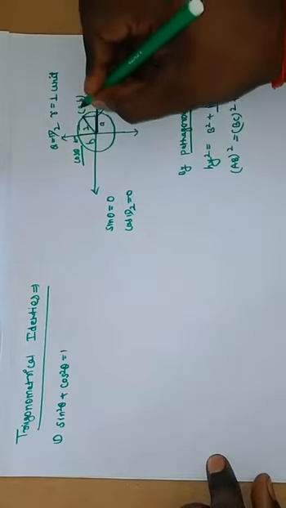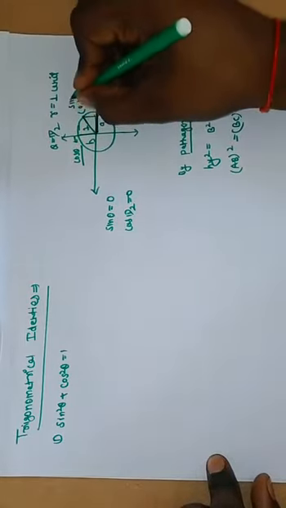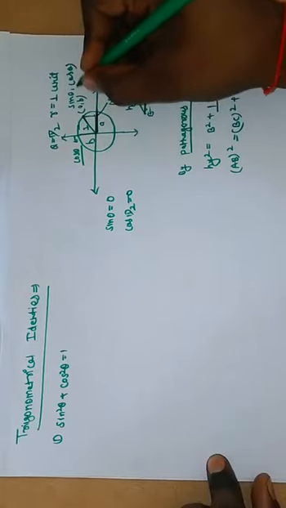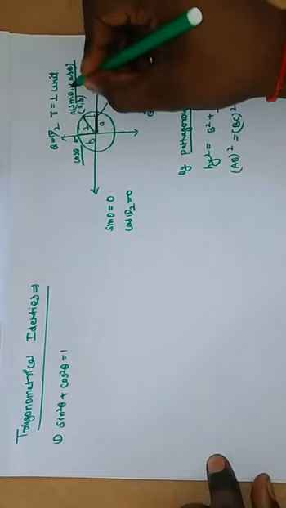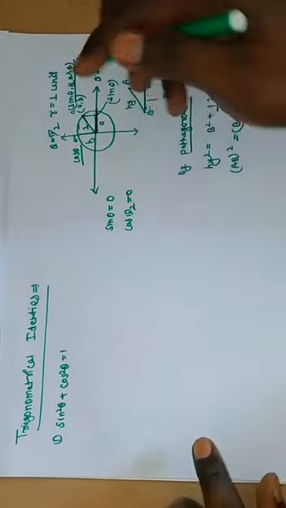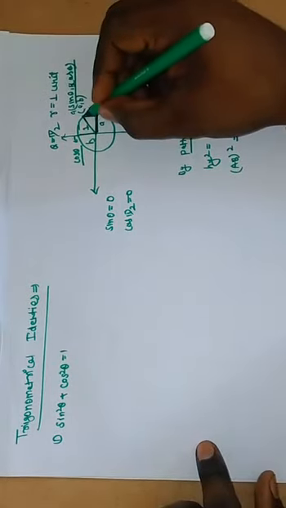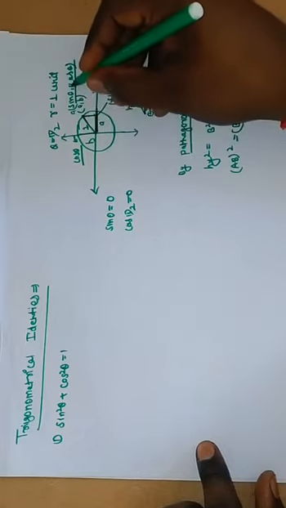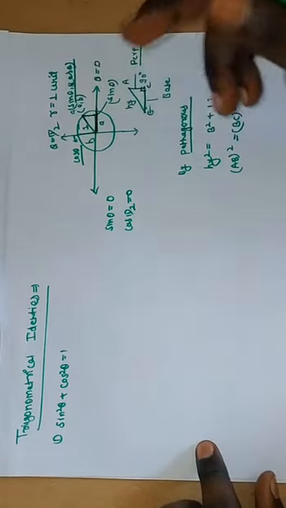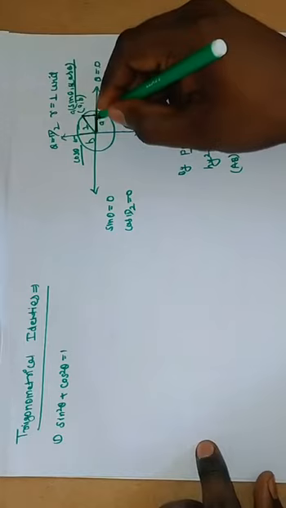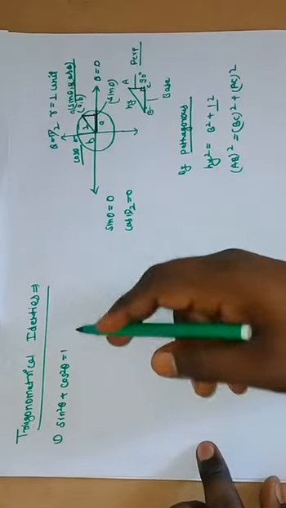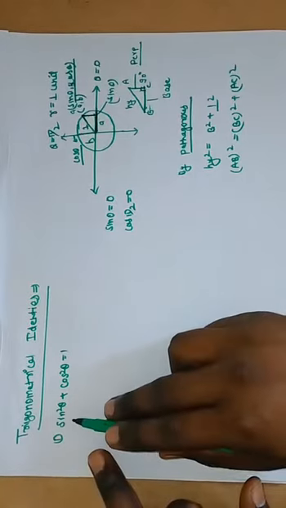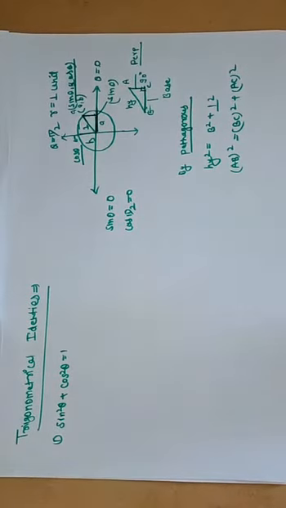We can say that here is sin theta and cos theta. When this value and this value are equal, then a unit radius here is also 1. Then sin square plus cos square is equal to 1.